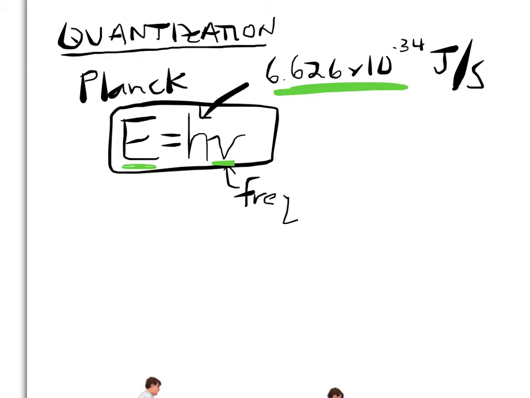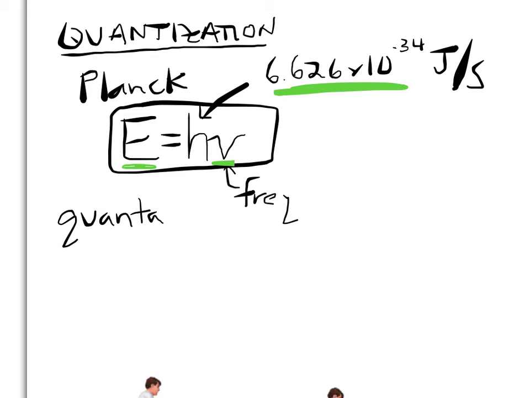Usually we think of energy as something that just exists continually, that someone can have any amount of energy from 0 up to infinity. But what this relationship tells us is that energy only exists in discrete, specific amounts, which Planck called quanta, or quantum in the singular.